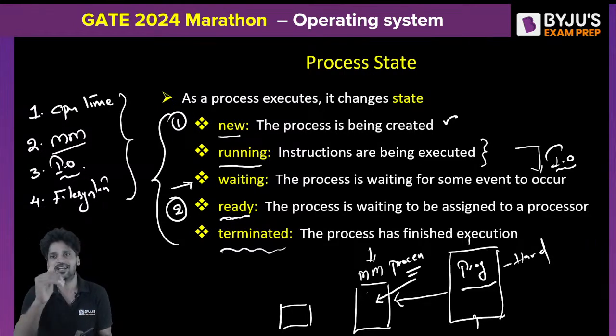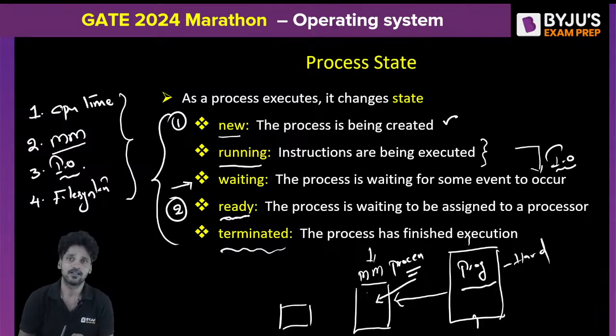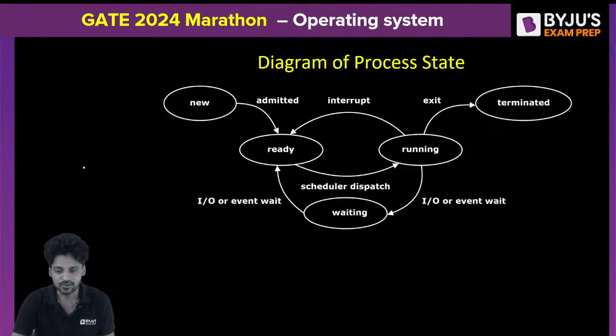Can that file be allocated to you? No. So the operating system needs to take a call whether to grant a specific requested resource or to deny access to the request. I hope you got the point. Okay, so these are the resources of a process.